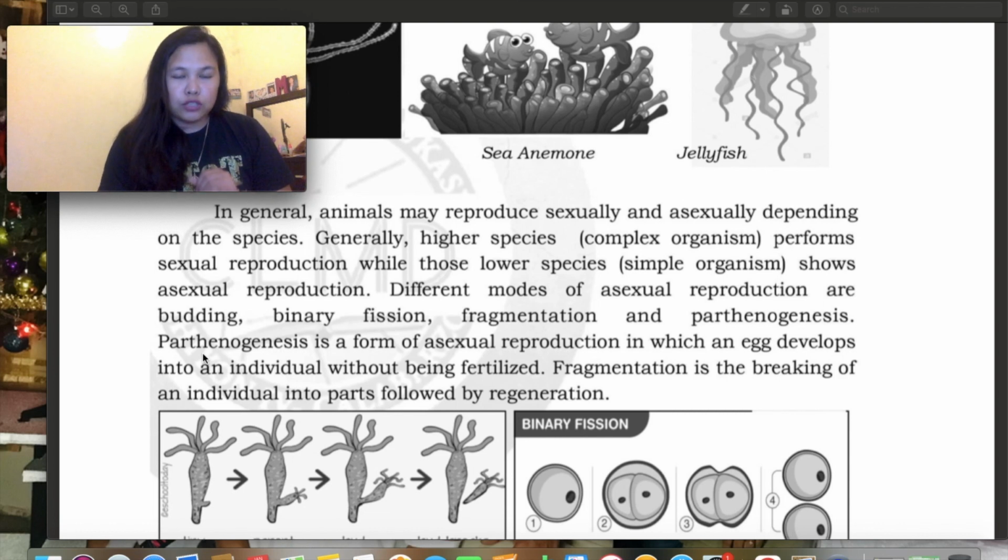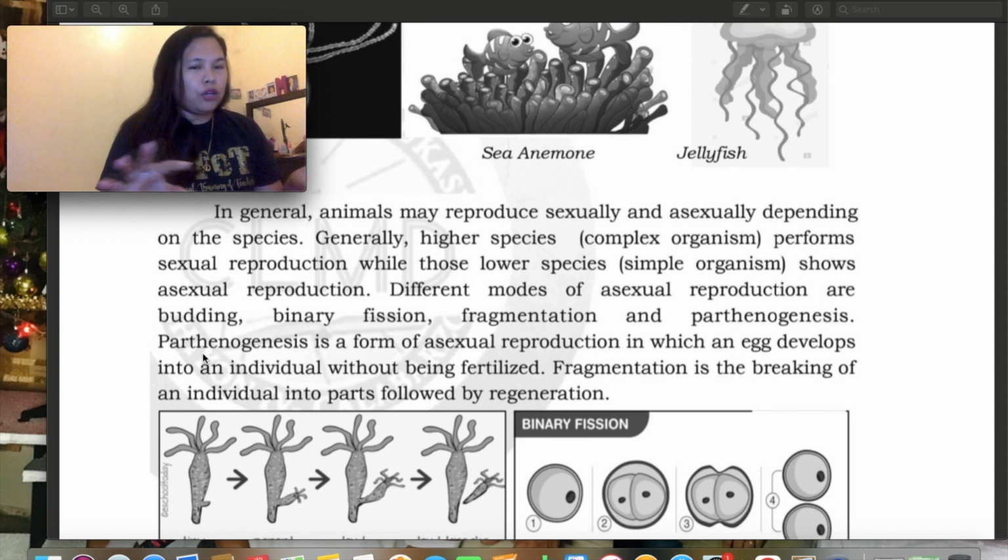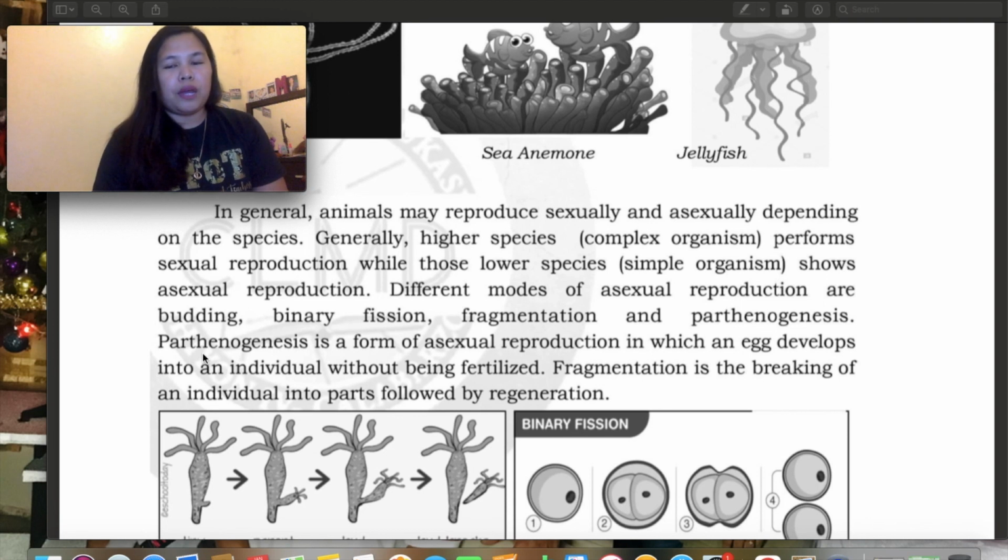This one is also unusual. Parthenogenesis can produce asexually, without an egg cell and sperm cell. It is not fertilized, but it can still produce a new organism. Fragmentation is the breaking of an individual into parts followed by regeneration. This is like the butiki, and the earthworm and everything.